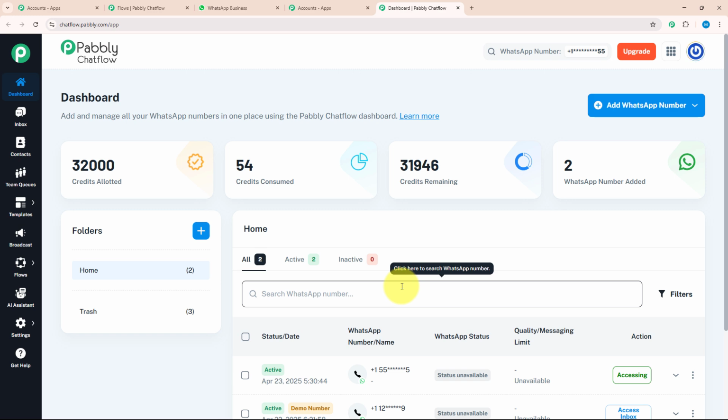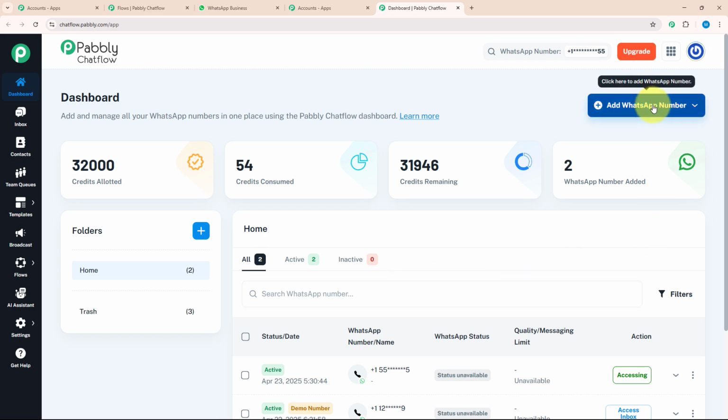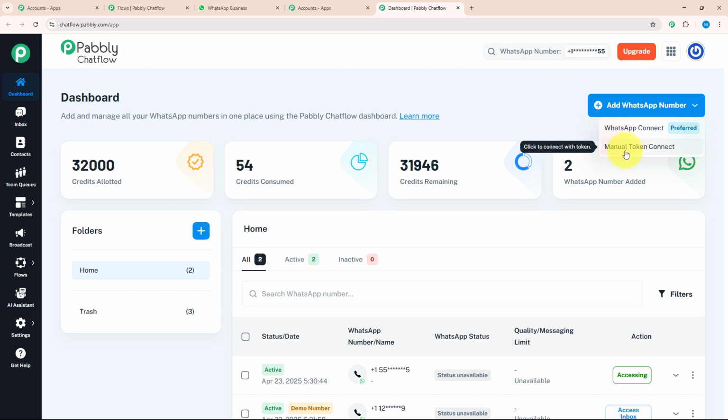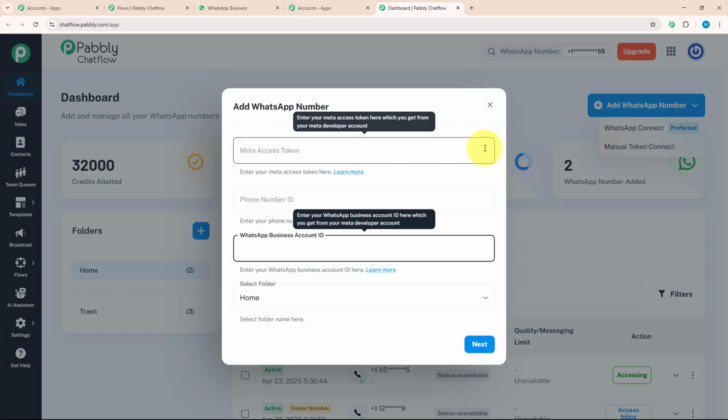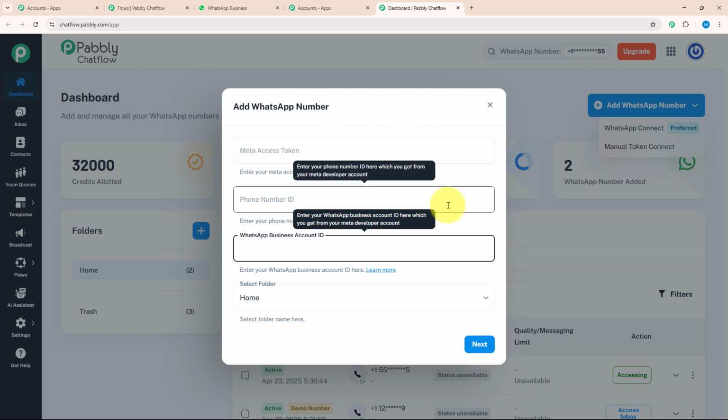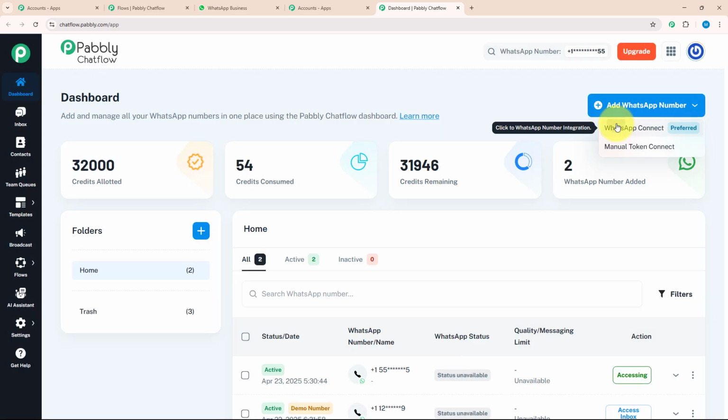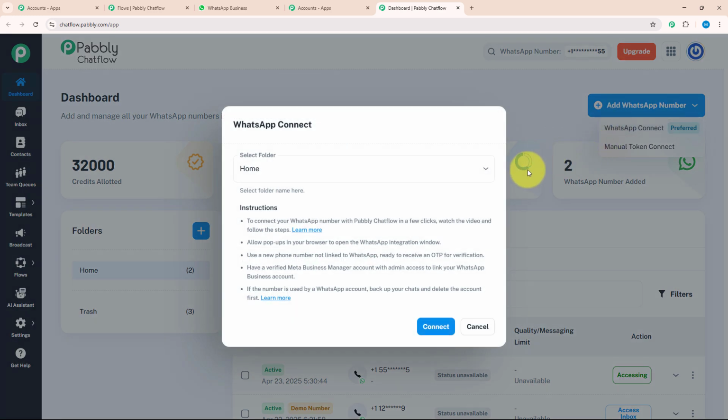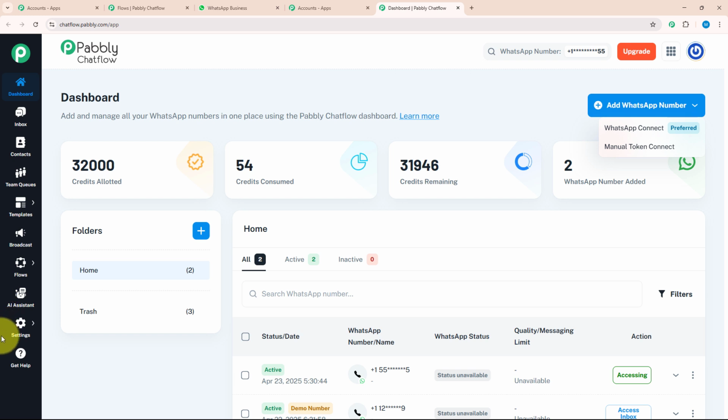Here, you can add and manage all your WhatsApp numbers in one place using Pabbly Chatflow. To add your WhatsApp number, you need to click on the top right corner named Add WhatsApp Number. Inside this, you can see there are two options, WhatsApp Connect and Manual Token Connect. In Manual Token Connect, you need to enter the Meta Access Token, phone number ID, and WhatsApp Business Account ID manually. But in WhatsApp Connect, you just need to verify your Meta Business Manager account and link your WhatsApp Business account with it. Not only that, there are many more features on the dashboard.